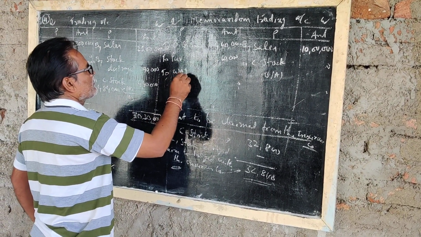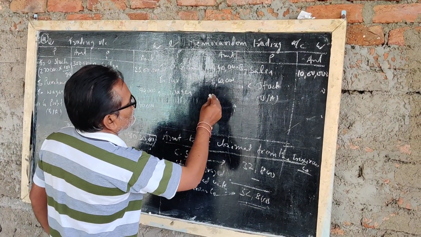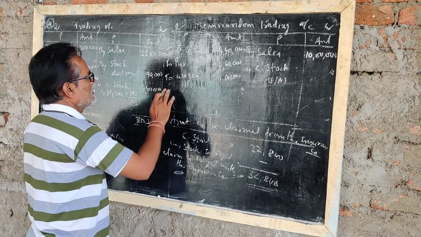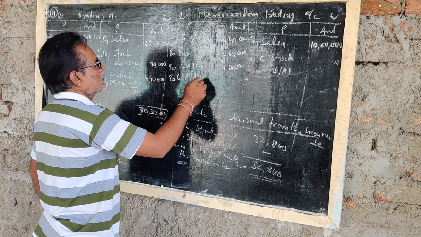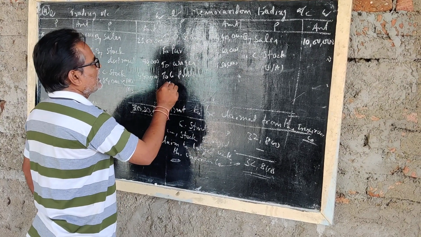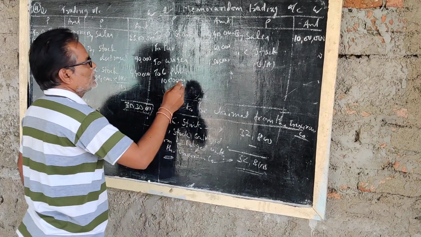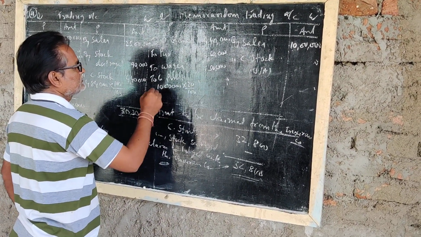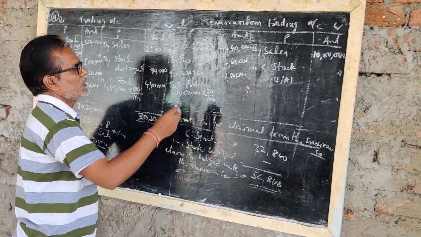Wages up to the date of fire, 1,50,000 rupees. Now gross profit on 10 lakhs rupees sales, we have to get the 20%. This is 2 lakhs rupees.